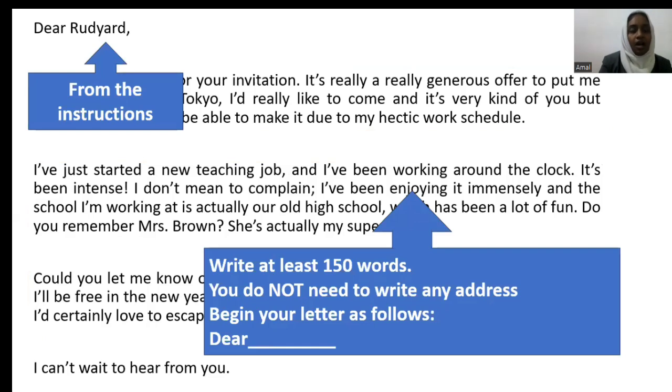All right. So from the instructions, as you can see from here, it says to start with dear, whoever. So I've started dear Radyard, no addresses above, because I'm sure you know how to write letters, whether it's informal or formal. You start with the address or the date. So over here, the question specifically mentions not to mention any addresses, just start with dear somebody. So I've mentioned dear Radyard. And here I've kept at least 150 words. I make sure that it's at least 150 words. You do not write an address, and it begins with dear.